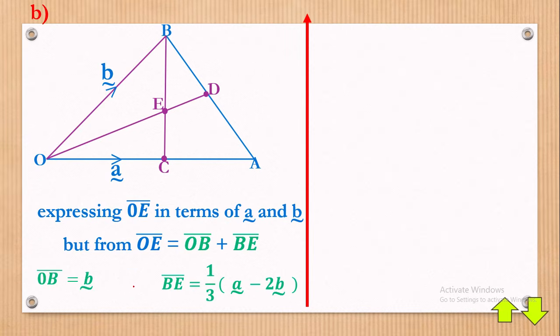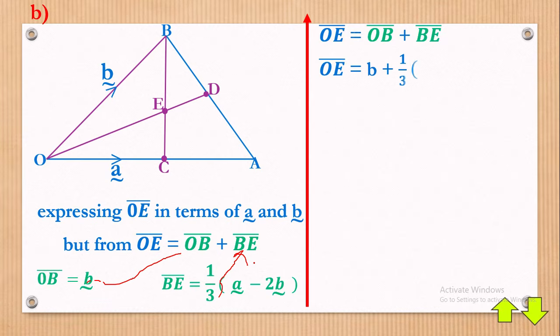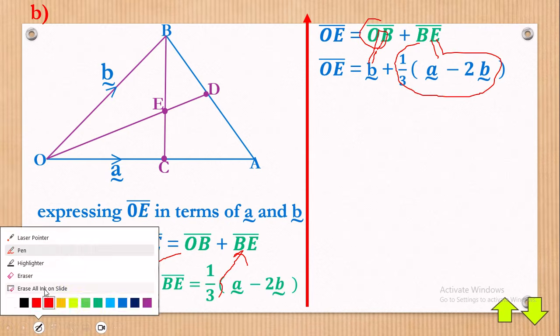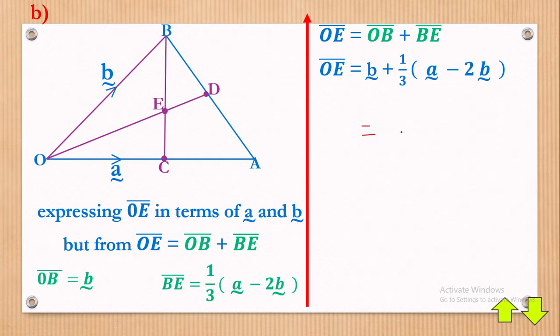Okay, now let's proceed. Now we're going to substitute this right here, this right there, then we have this simplified. But OE is equal to OB plus BE, therefore we substitute, like I've explained, vector B plus brackets a third vector A minus vector 2B. Remember, this has been our vector OB, and the whole of this is vector BE. Now let's get that simplified. Maybe I just break this down for you. So OE will be equal to, here that is a fraction, our LCM is 3, so this one is over 1, maybe just to help you out.